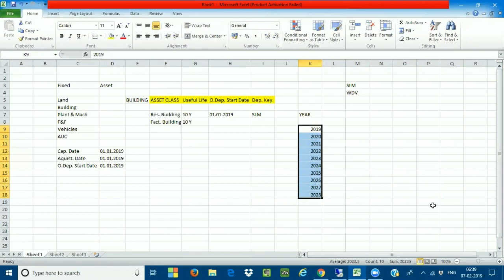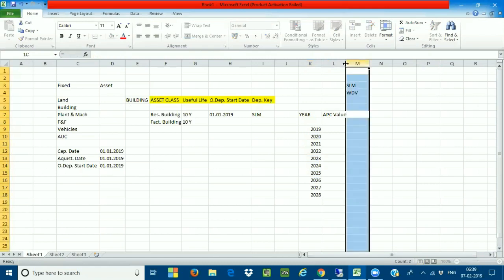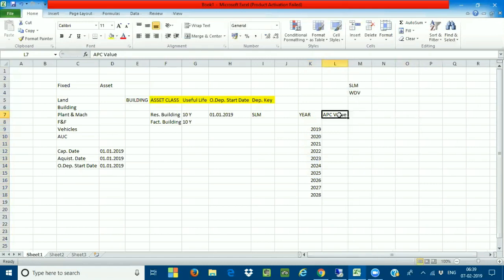Okay, 10 years. Starting the calculation of your depreciation. Now here I'm going to be giving the APC value. What do you mean by APC value? Very, very important here. APC value is nothing but acquisition and production cost.